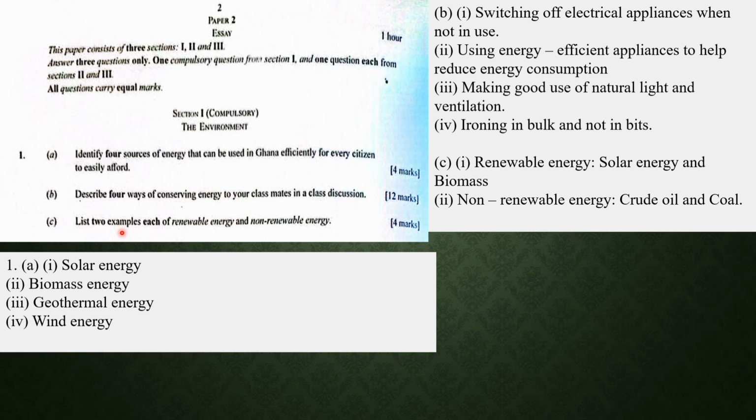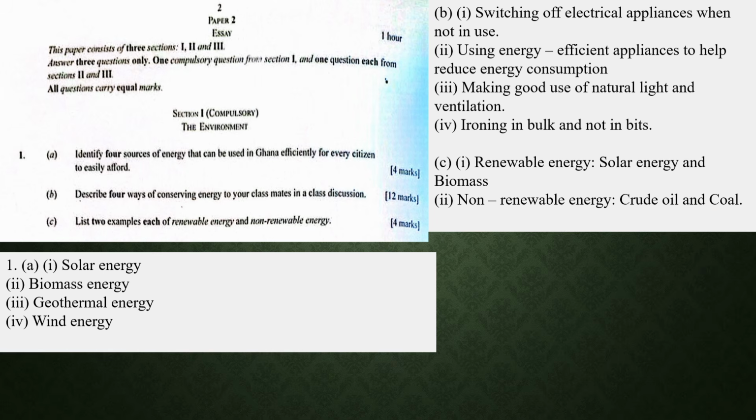And then C says we should list 2 examples each of the renewable and non-renewable energy. So renewable energy, you can talk of solar energy and then biomass energy. Renewable energy refers to sources of energy which can be replenished or replaced after use. So solar and then biomass. For non-renewable energy, they cannot be replaced after use, or they cannot be replenished after use. An example is crude oil and then coal.